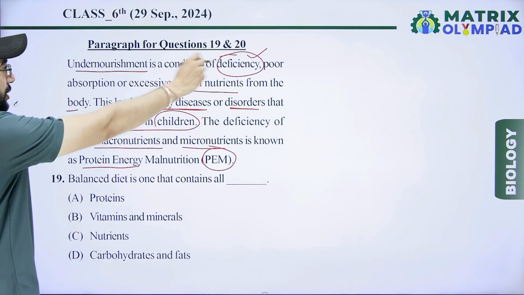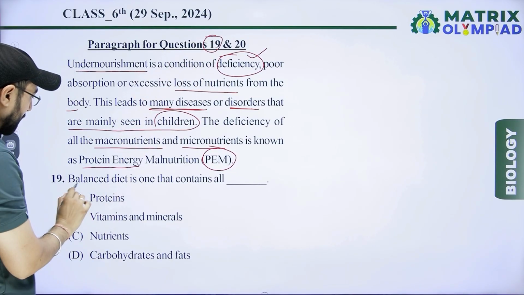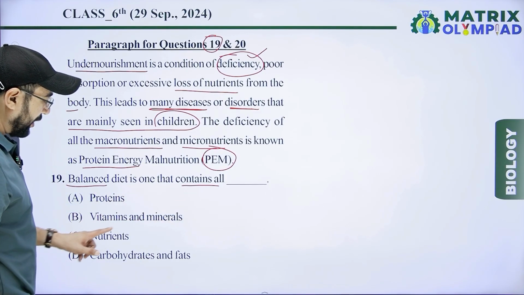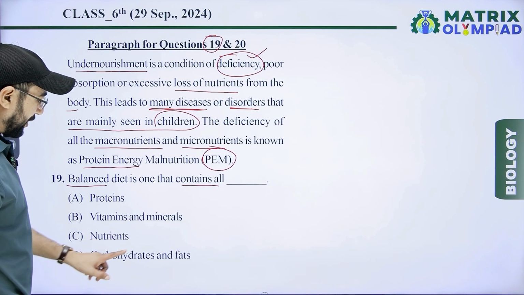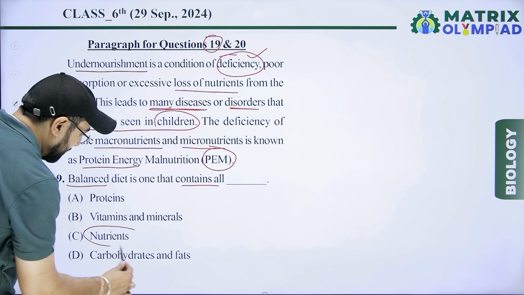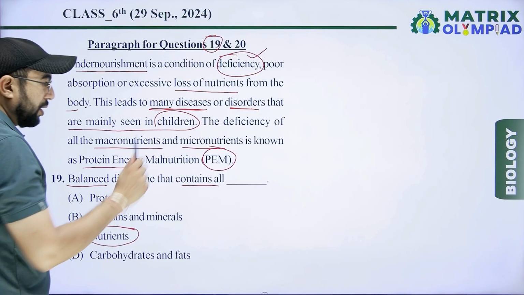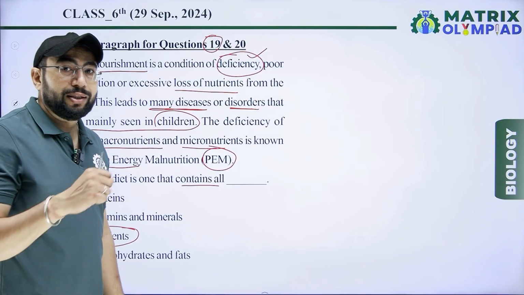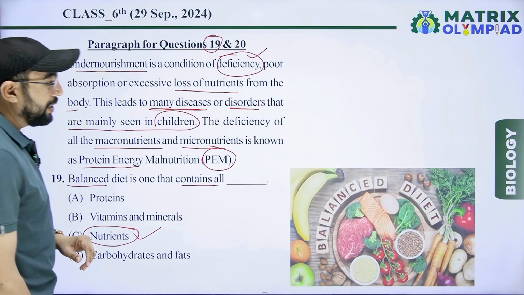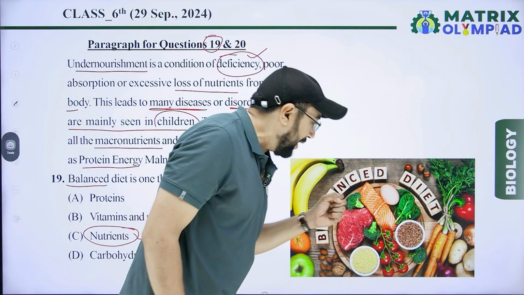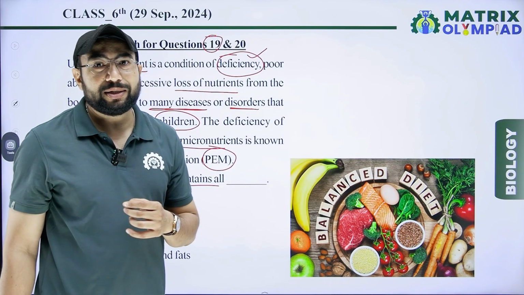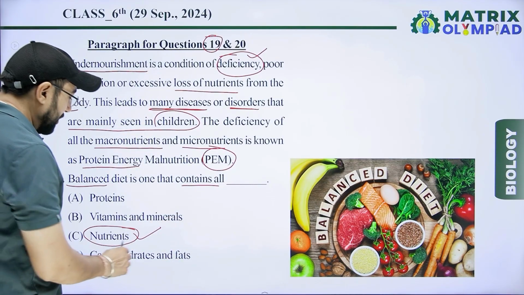So a balanced diet is one that contains all. First question for the paragraph, 19th question. A balanced diet is one that contains all protein, vitamin, mineral, nutrient, carbohydrate and fat. That is part of nutrients. So nutrients is the right answer because all nutrients are included in this. So right answer is option C. This one is our balanced diet that includes all minerals, protein, carbohydrate, fat, so many minerals. So right answer is option C.